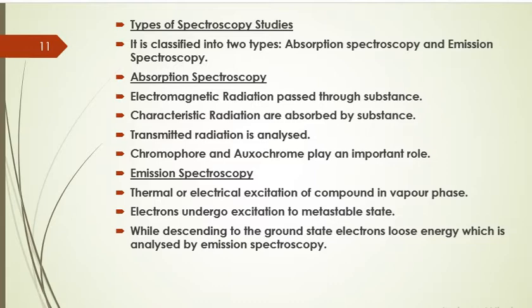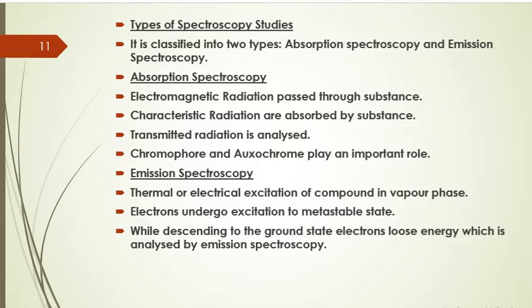So, a particular frequency of the radiation will be absorbed from the entire spectrum of radiations, and the remaining radiation which has not been absorbed is transmitted. So, either we determine the amount of the radiation which has been absorbed by determining the absorption spectra, or we can determine the amount of the radiation which has been transmitted, that is the radiation which has not been absorbed.